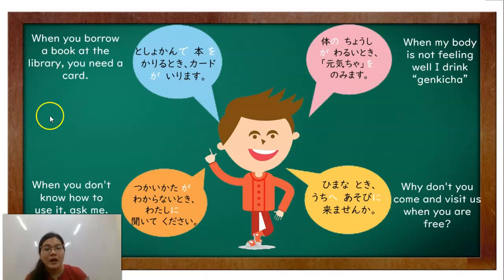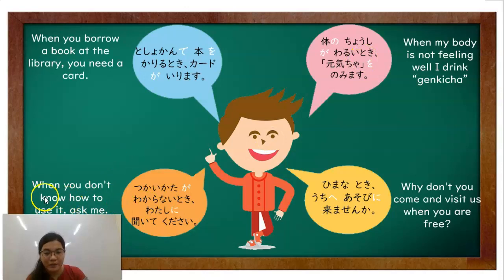So again, in the first example, Toshokan de hon o kariru toki, kaado ga irimasu. We use a verb here, kariru, and then you just add toki. So you just make the verb into plain form and add toki. In the second one, karada no choushi ga warui toki, Genki-cha o nomimasu. Warui is the i-adjective. So when adding toki, you simply copy the i-adjective and add toki.